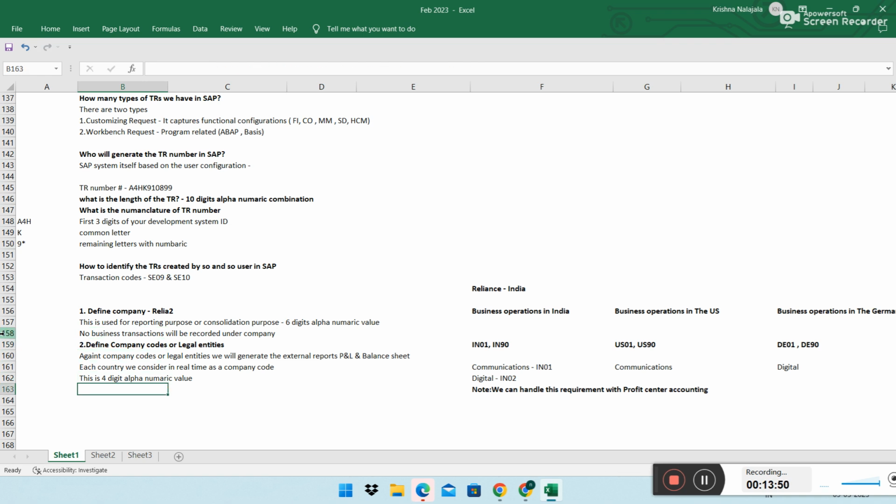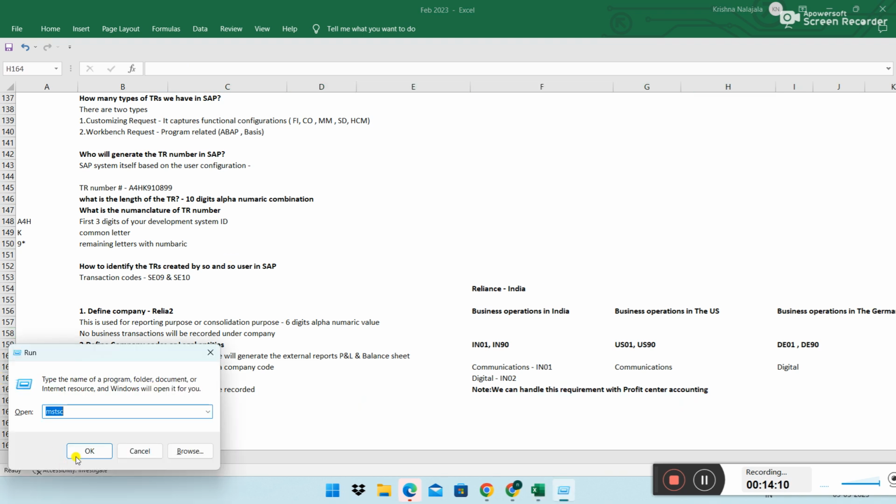Now here, the real-time business transactions will be recorded, right? Here only we record. In a company code only we record. Let's go into SAP and let's define our company codes.